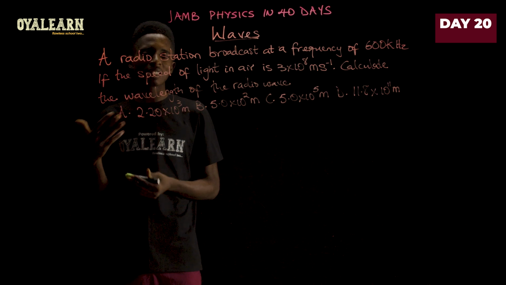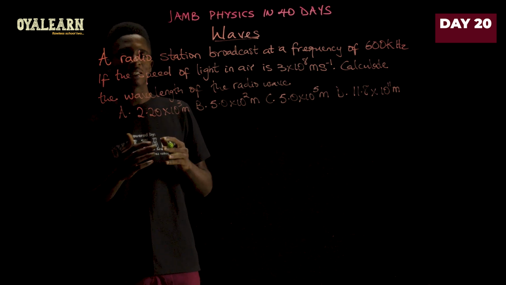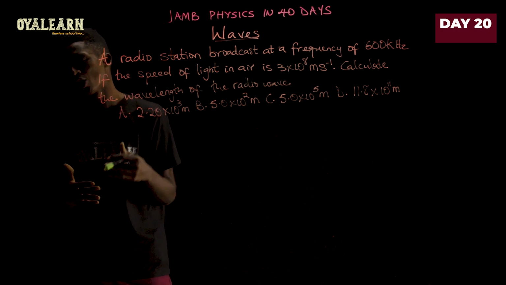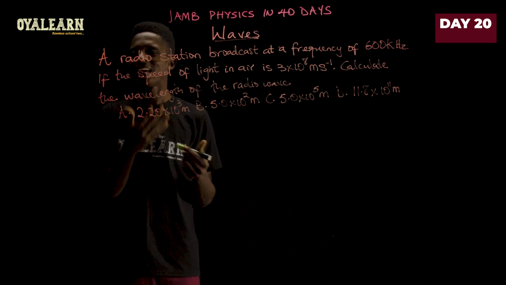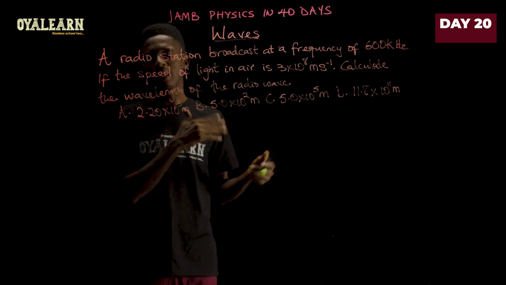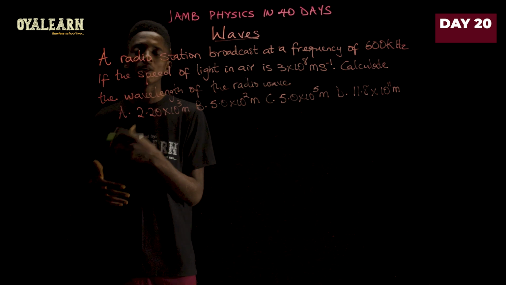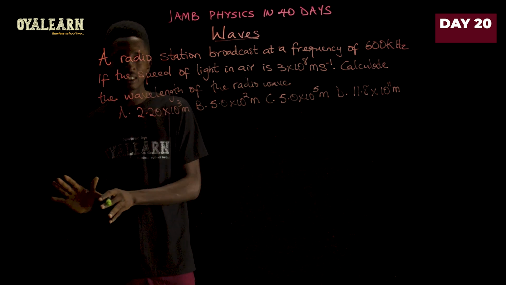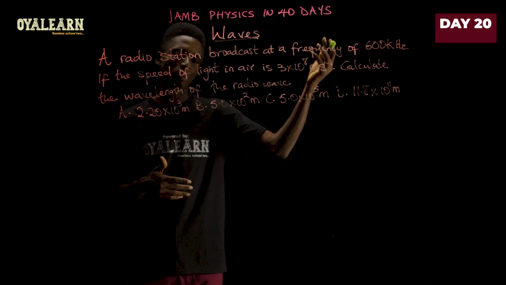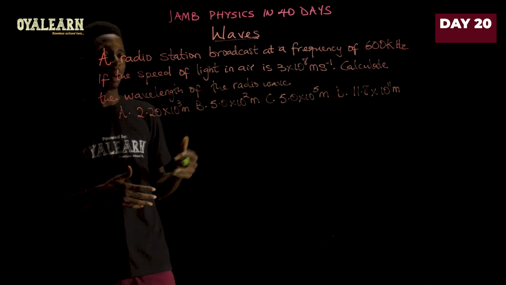Like speed of sound, for example, is within 320 meters per second to 340 meters per second, depending on the medium through which it is traveling. Like in air, it's usually 340, in water it is different, and so on. And when you compare this to other waves, they have their own speed. But the speed of light is about 3 times 10 raised to power 8 meters per second.